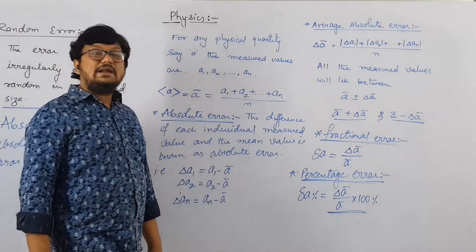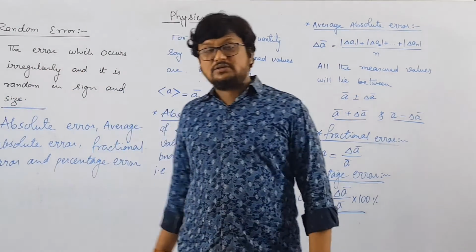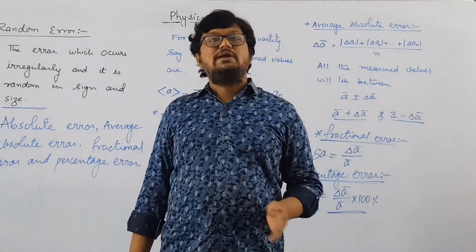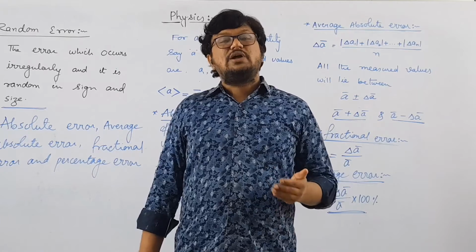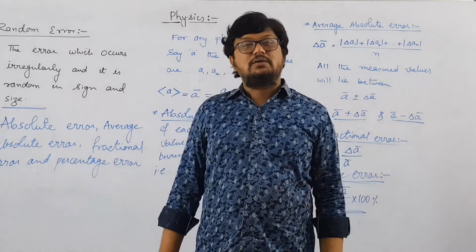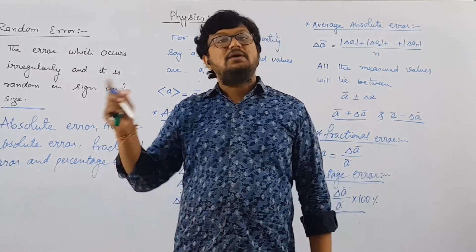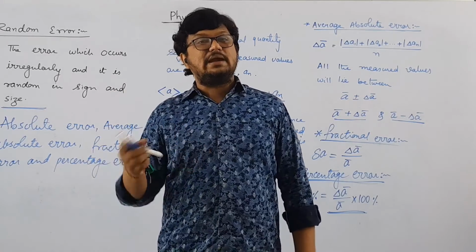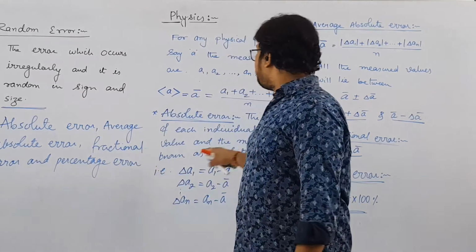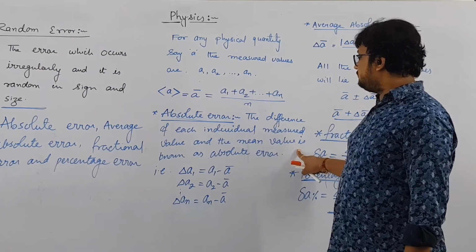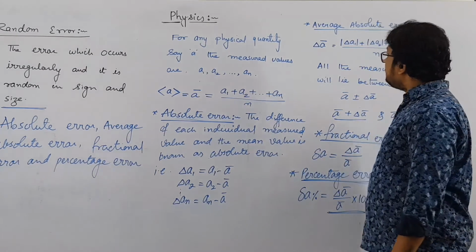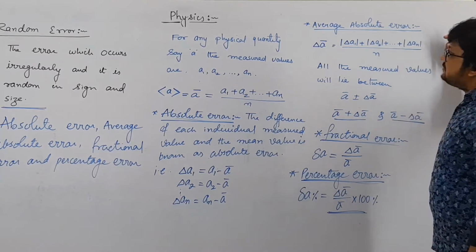Remember, the absolute error can be positive or negative in this calculation, but we have to consider the absolute error only as positive, so we will neglect the negative sign. Suppose your answer is minus 0.01, then you should consider it as plus 0.01 by neglecting the negative sign, because it is the difference between the measured value and the true value. Then we have to find the average absolute error.